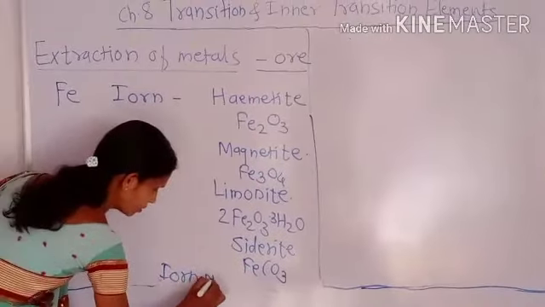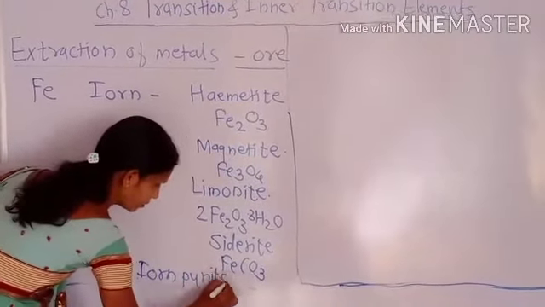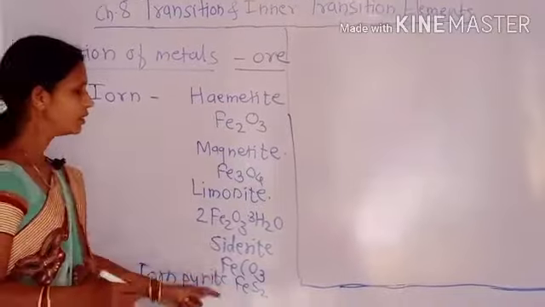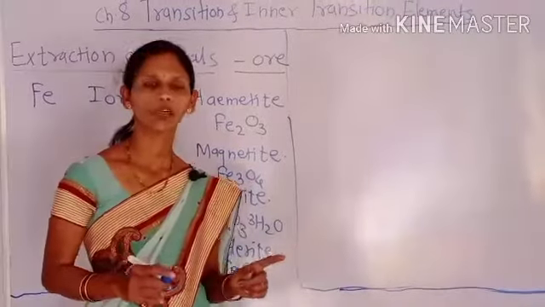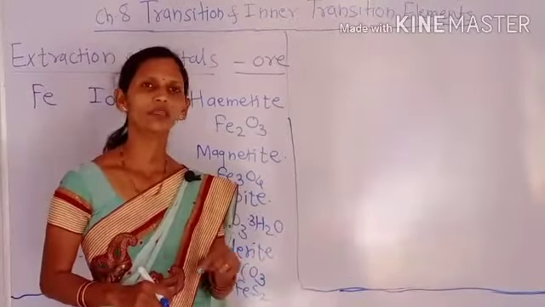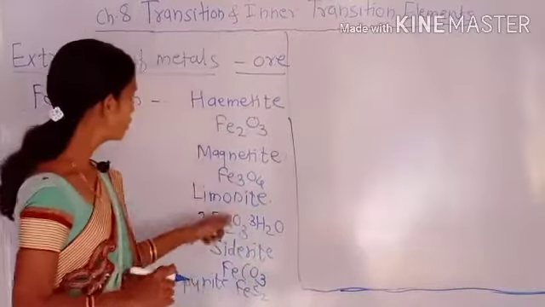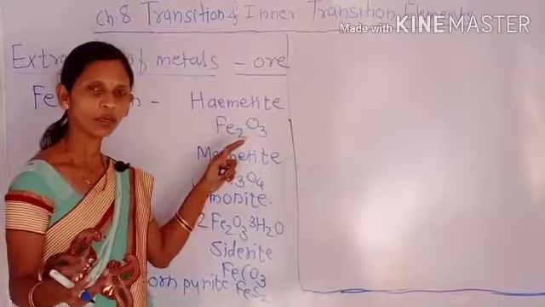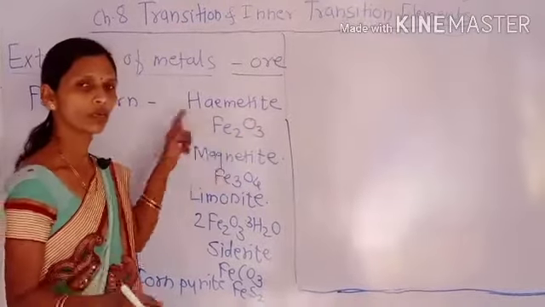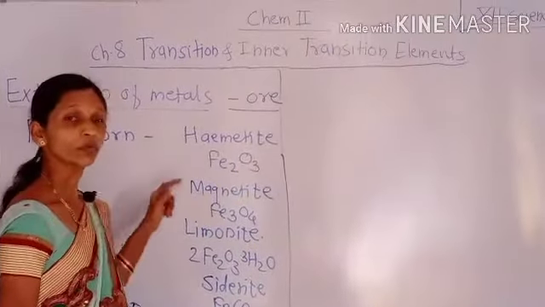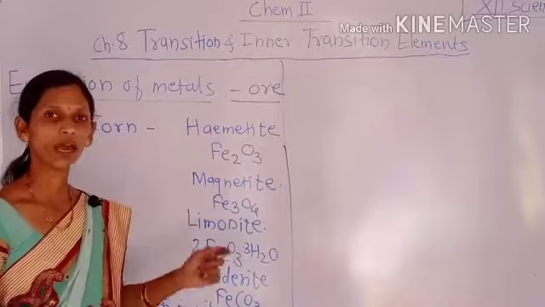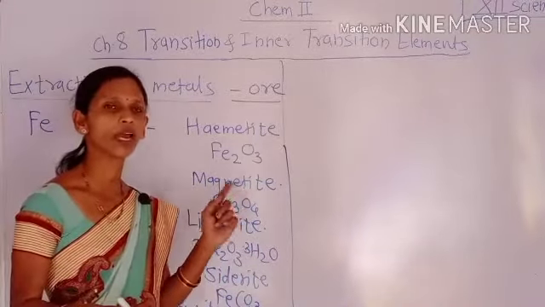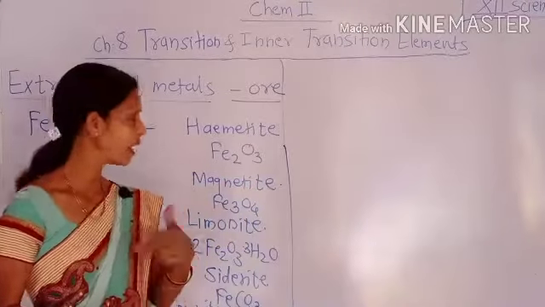And iron pyrite is one more ore found in nature, that is FeS2. These are the different mineral salts of iron found in the earth's crust. Out of that, hematite is a good mineral salt, that is, it is an ore of iron from which we can extract the iron. We will discuss the extraction of iron from hematite in detail later.